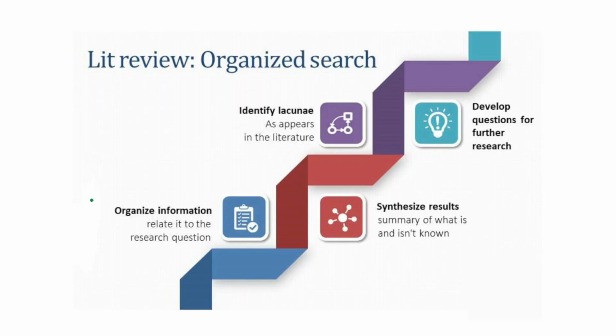Now see the information given in this chart. This chart speaks about the literature review and the organized search. Then there are certain steps involved in this process. The first one will be to organize the information. Second one will be synthesize the results. Third one will be to identify the lacunae. And the fourth step will be to develop the questions for further research. So these are the steps.